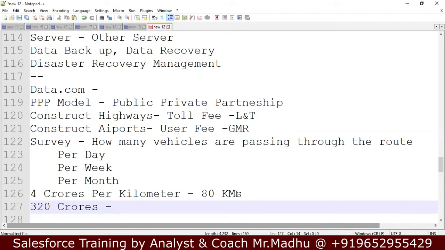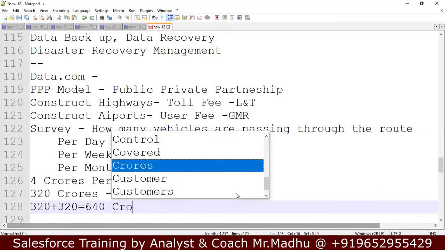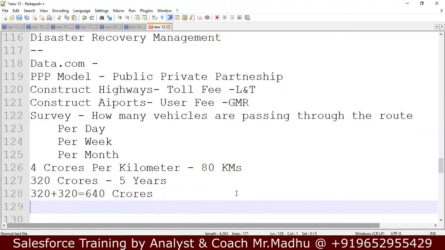And the government will say for 5 years you can take toll. After 5 years you should not take. So they will calculate whether they can get 320 crores plus. If we invest the 320 crores now, after 5 years, on average, they should get double the amount, 640 crores. This is the average general calculation by organizations.